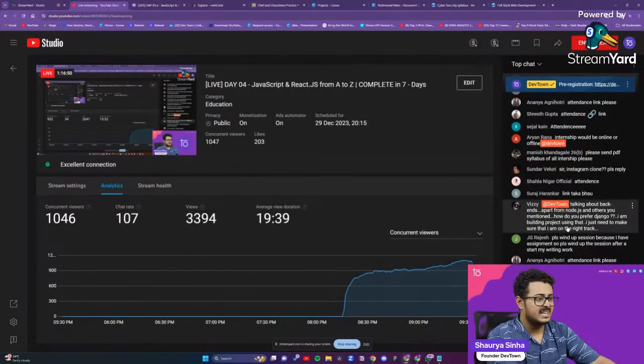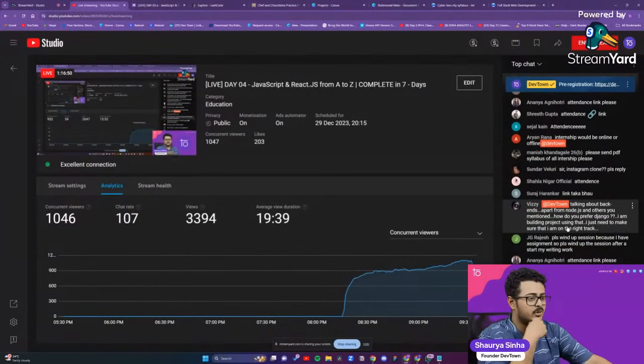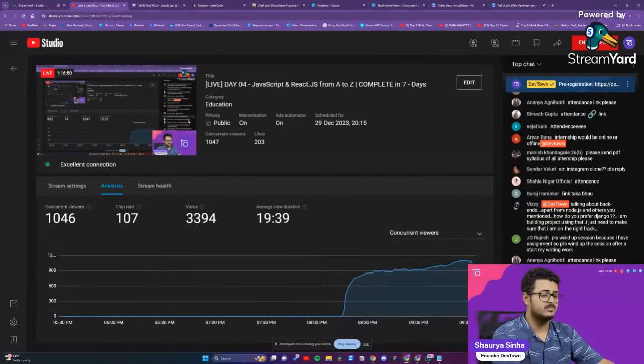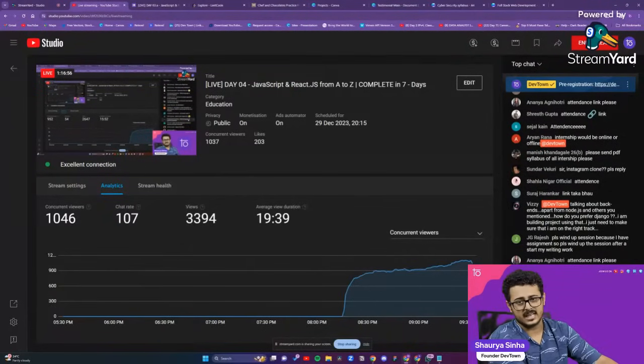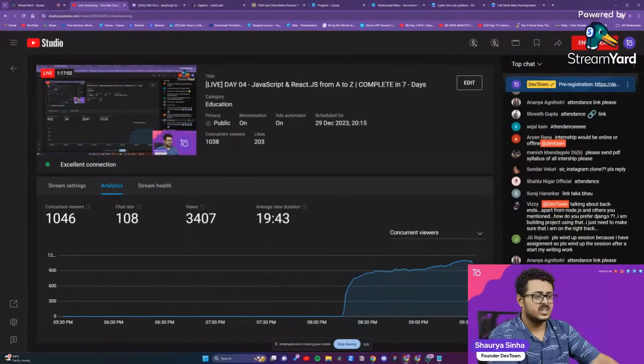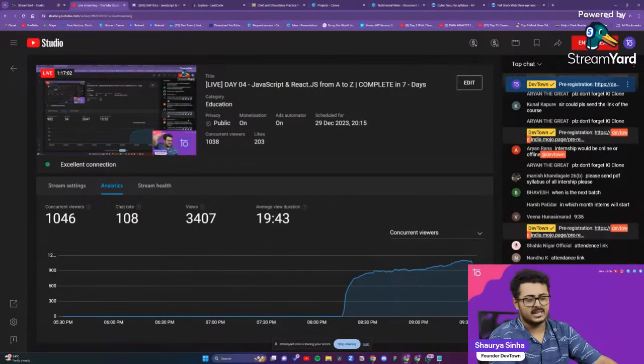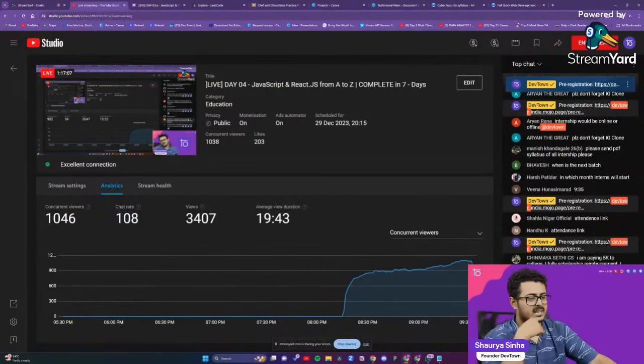Talking about backend, apart from Node.js and others mentioned, how do you prefer Django? If you are going further with machine learning, artificial intelligence, or you're interested in data science or something like that, then go further with Django. Otherwise, not. That will be my suggestion. Django or Flask, then go further with that. Will the internship be online or offline? Completely online itself.